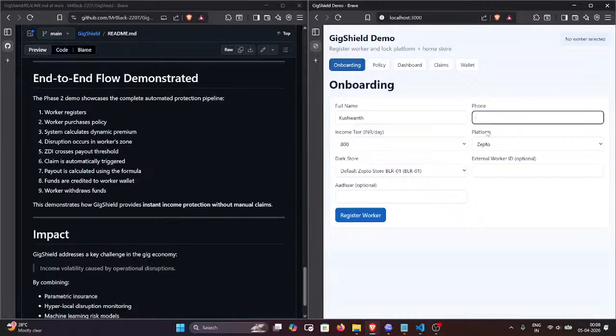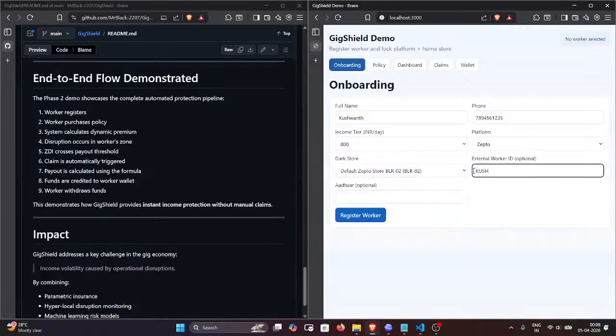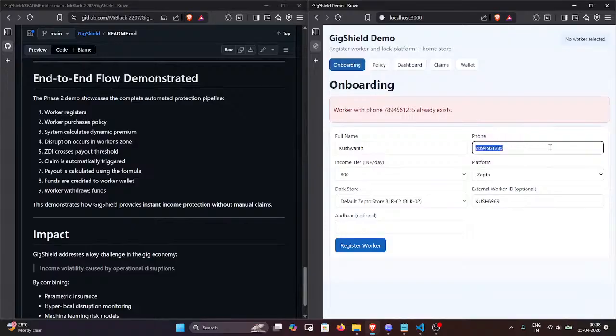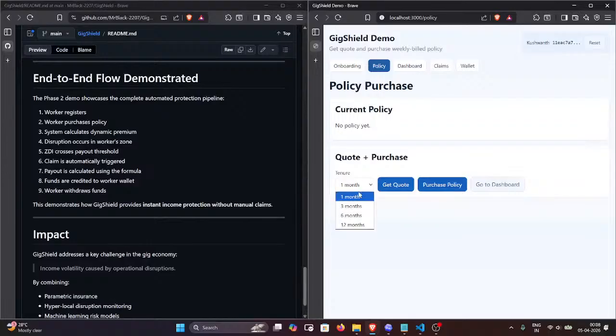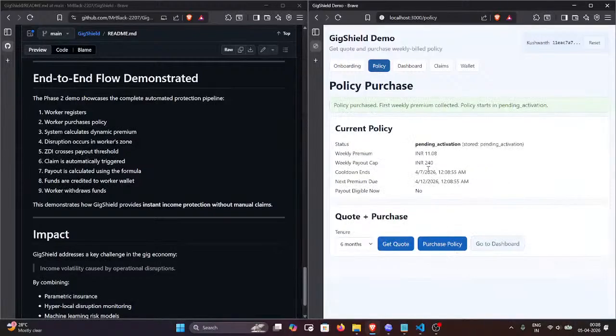Now let me walk through the front end of the app. Here, this is the tenure. We can choose our tenure, and we can choose the get. This get code is basically the first weekly premium that we are supposed to pay for purchasing the policy. So we can purchase the policy, and here, like I said, the status is going to be pending activation, basically to prevent fraud.